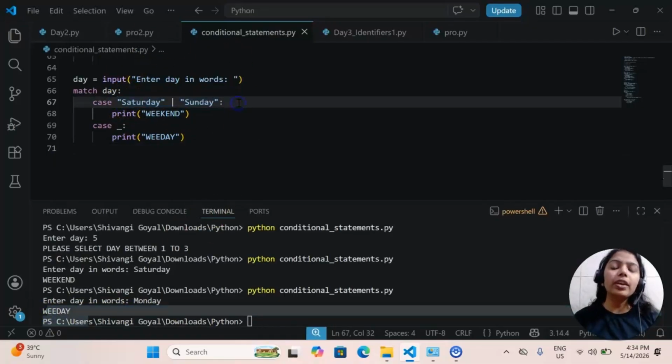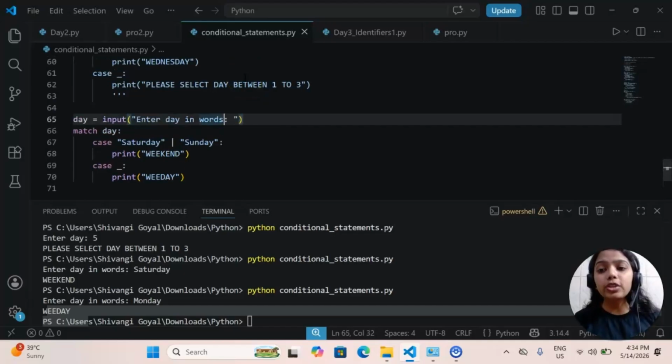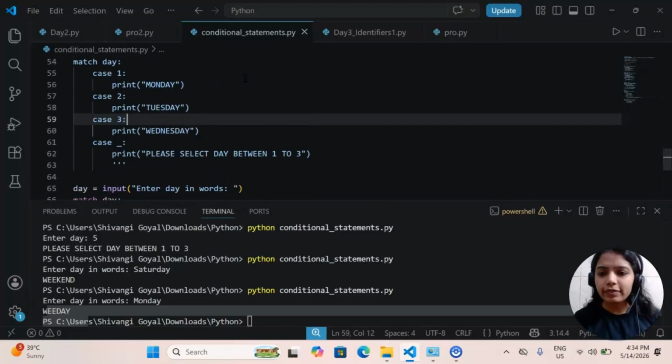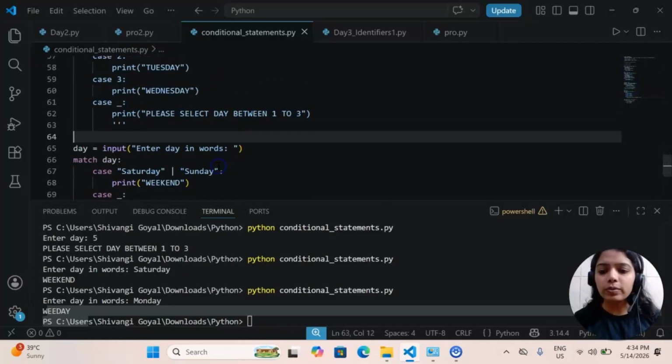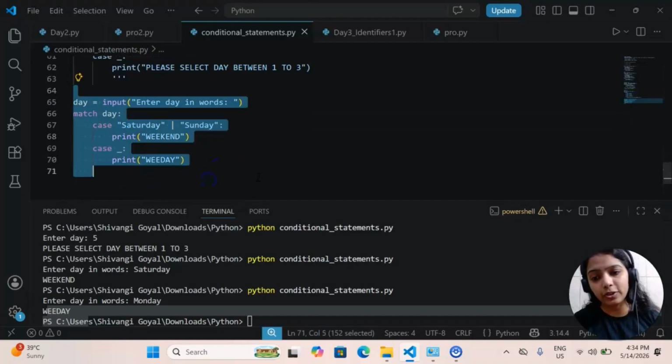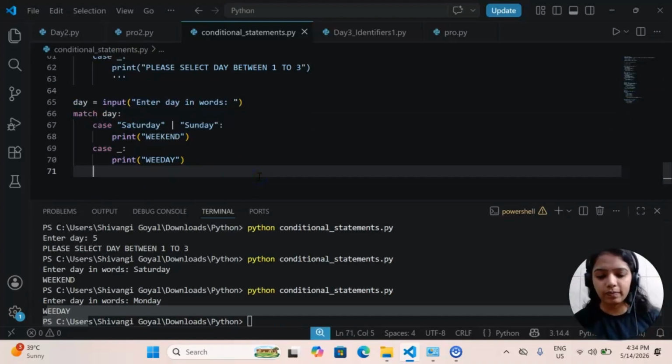This magic. You can give multiple conditions also during the case. Even you can use if else conditions as well. Those are the advanced parts. For now I'm just keeping the things very simple, so at least you will be able to start. The advanced parts and all we can cover in a different video. So this was one example of match, and this is another example we saw for match.